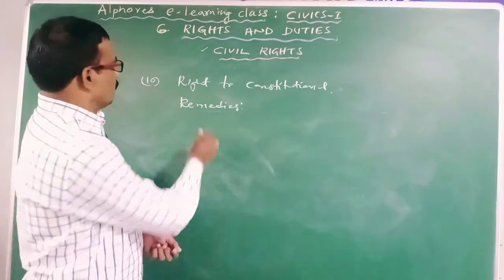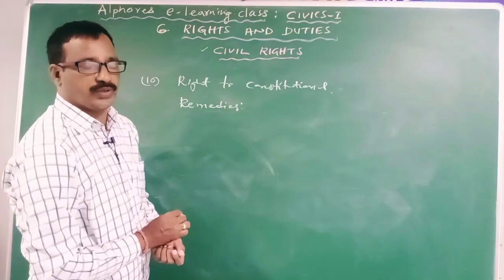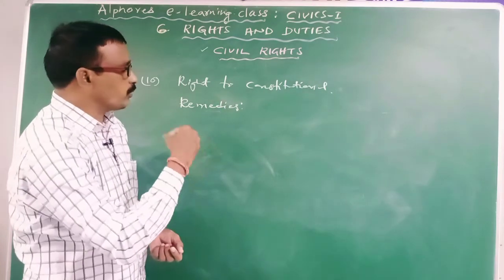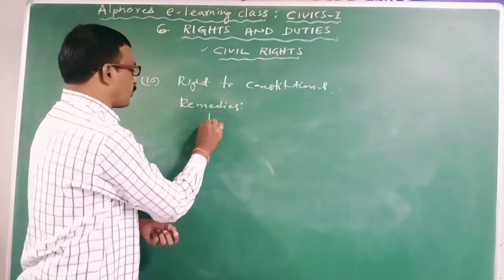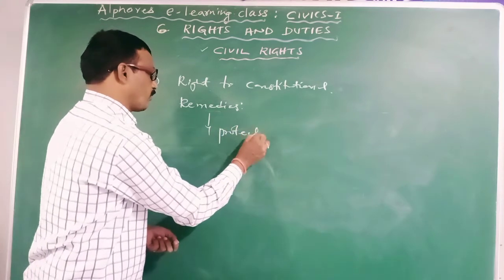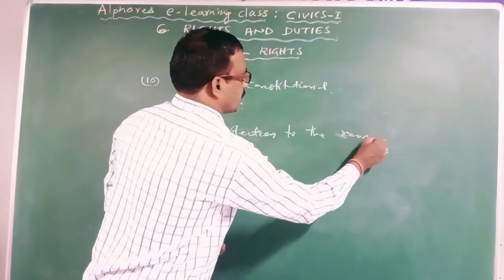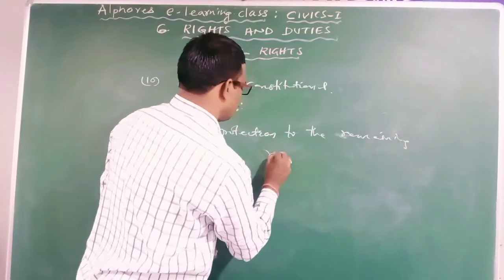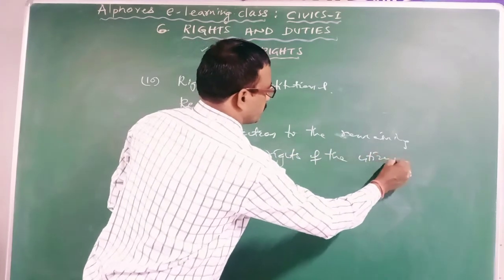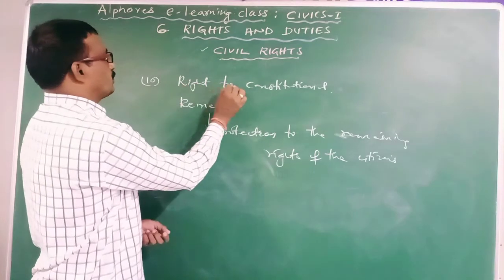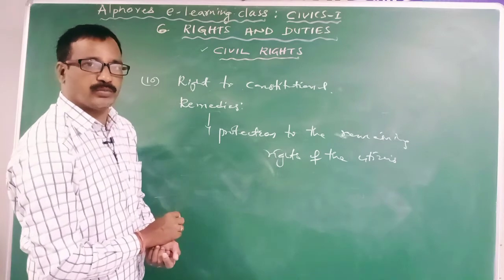Clear? Right to constitutional remedies is the most important right in the life of the individuals. For which purpose? To protect the remaining rights of the individuals. It is very essential because it will provide the protection to the remaining rights of the citizens. Hence, without right to constitutional remedies, there is no meaning to the civil and political rights.